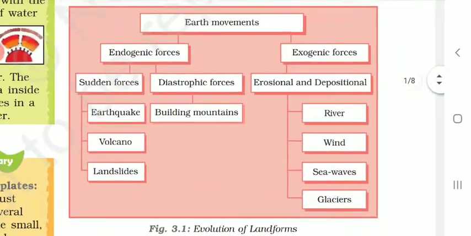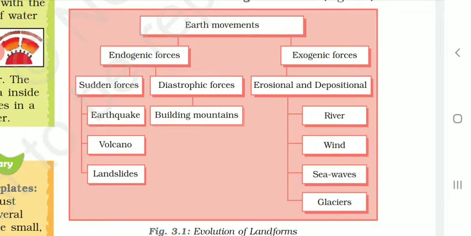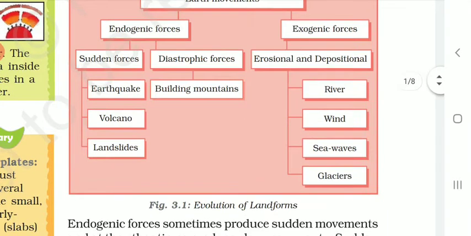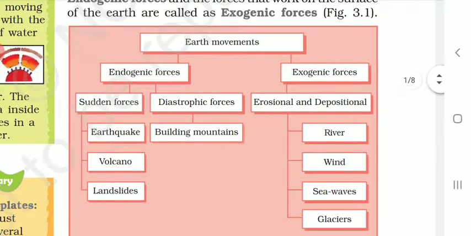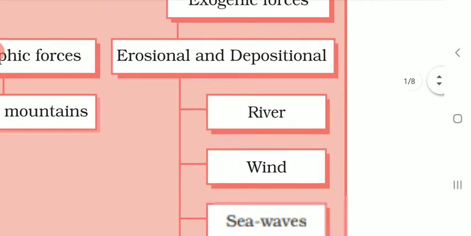With the help of this figure, we have seen due to which movements the landforms of the earth are forming. Due to the endogenic forces, there are two types of forces: sudden forces and diastrophic forces. The sudden forces are causing the earthquake, volcano, landslide, and the diastrophic forces are building the mountains. There are some exogenic forces also which are doing the work of erosion and deposition.